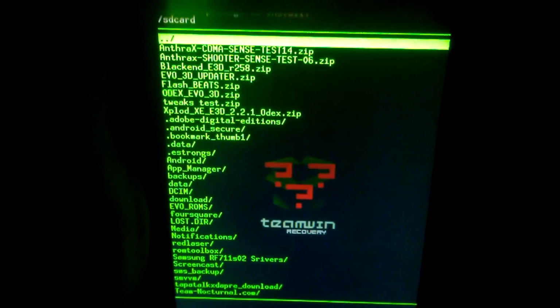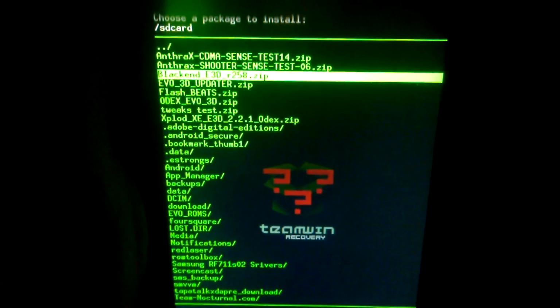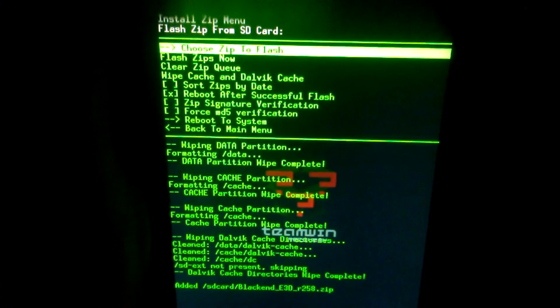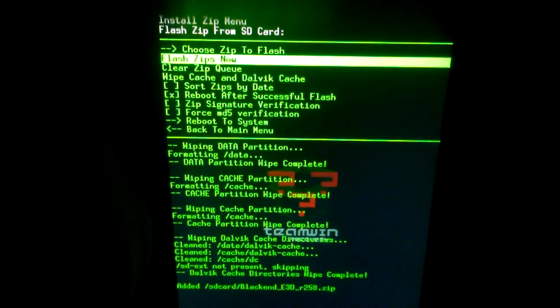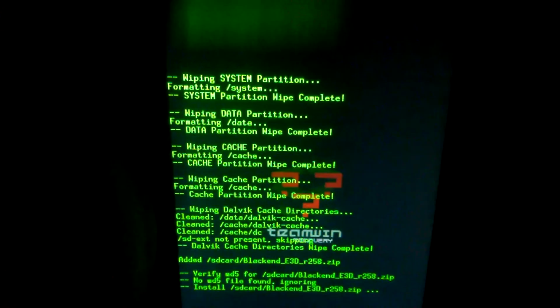Alright, so I'm going to choose a ROM I want to install. In this case, I'm doing Blackend R258, which is a nightly ROM. I just now built this, so it'll be the first to install. Go ahead and choose a ROM, select it, go to Flash Zips Now, and just let it go.